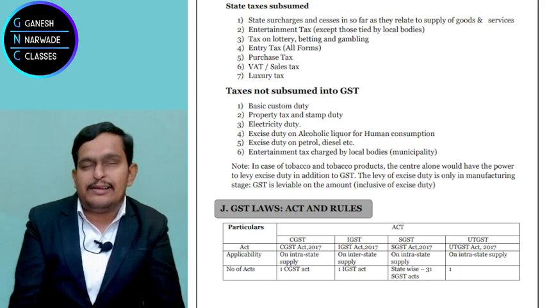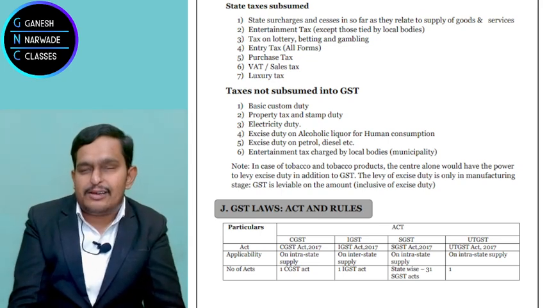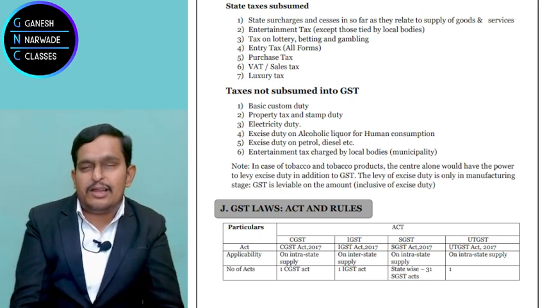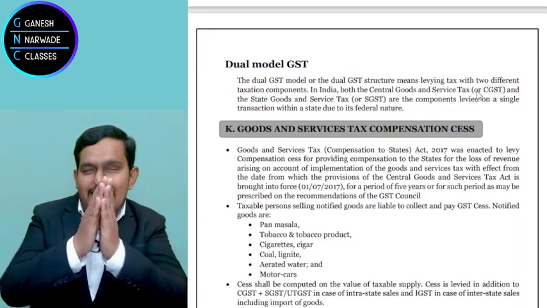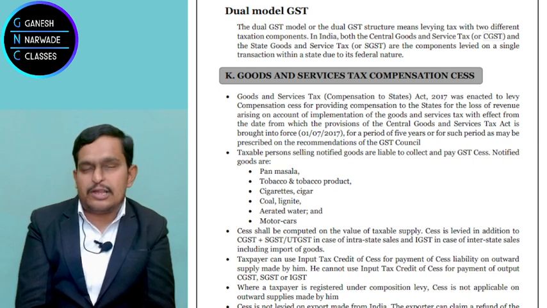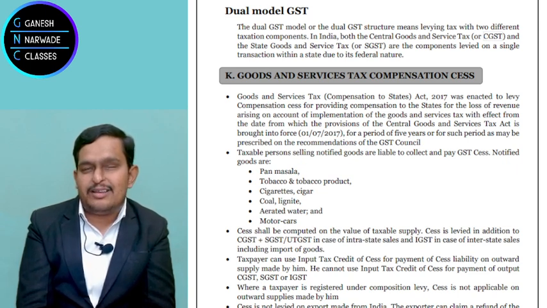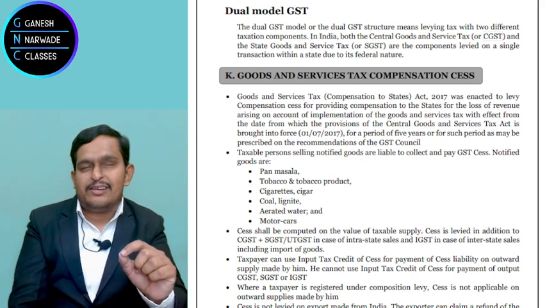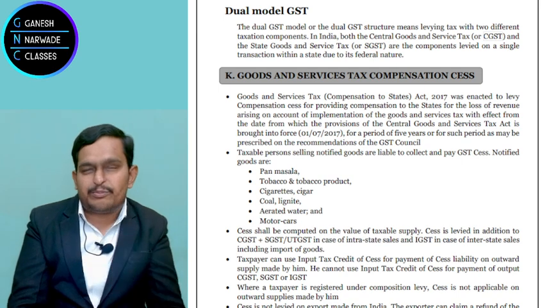What we adopted is the dual model GST. Dual model GST means both governments will collect the tax at the same time. How will it happen? Suppose you go to Santosh Dhaba and eat there. You'll get a bill with CGST and SGST, correct? Included in the bill. So the CGST portion will go to the center and the SGST portion will go to the state.